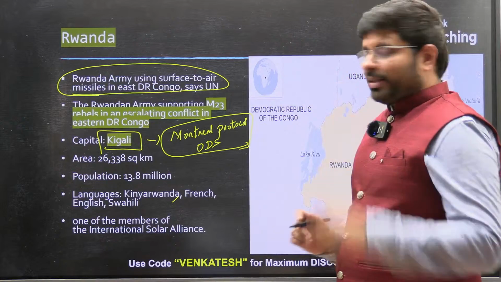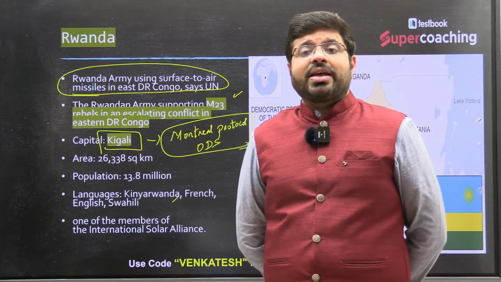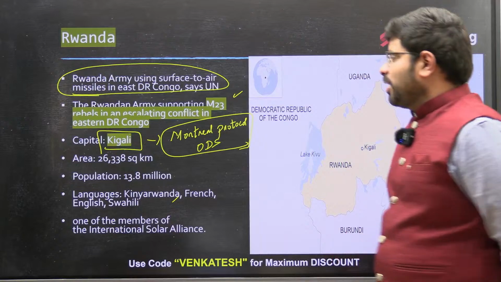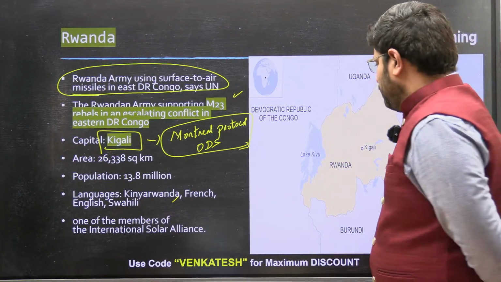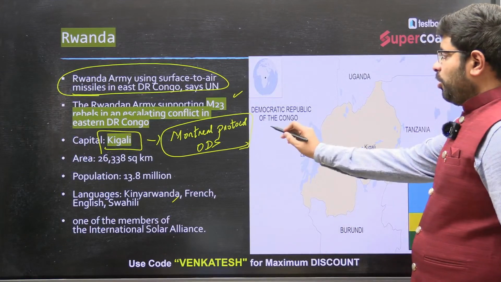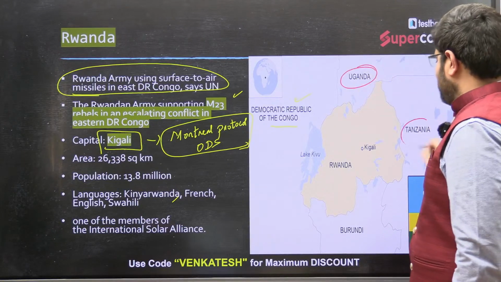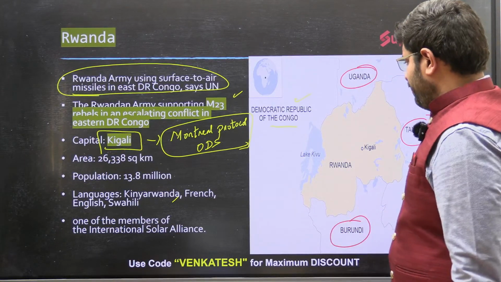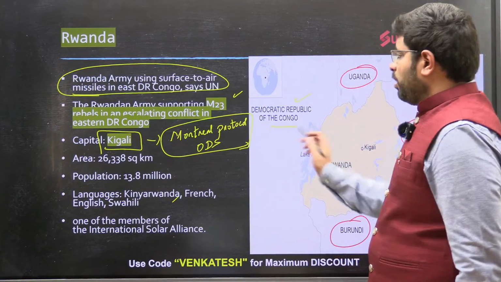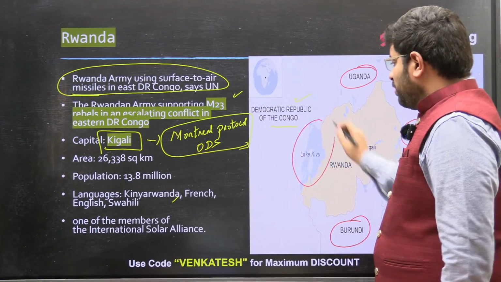Okay, then another thing they can ask you: M23 rebels, recently in the news. With Rwanda and the Democratic Republic of Congo, that is the issue. Then you can see the countries which have a boundary with Rwanda: the Democratic Republic of Congo, Uganda, Tanzania, as well as Burundi. They might ask you, because it's a conflict between Rwanda and the Democratic Republic of Congo, that too on the eastern side, maybe about this lake.